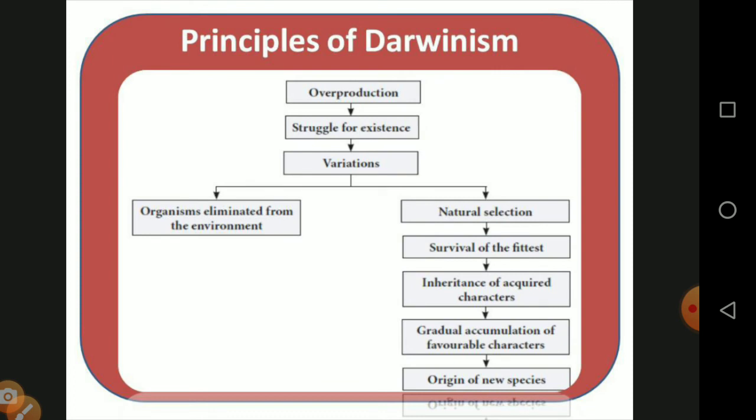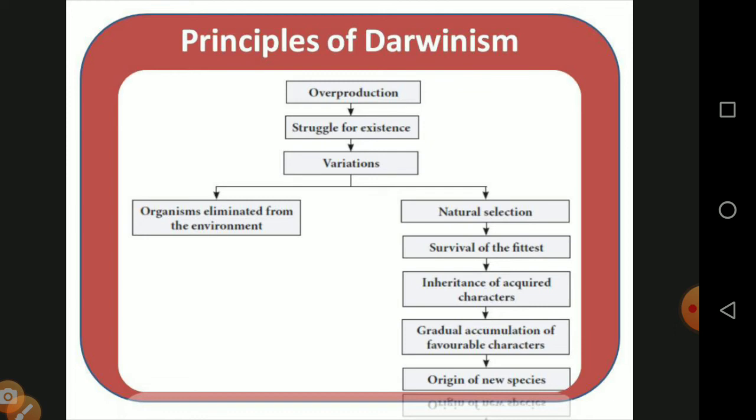Number one, overproduction. Each and every type of organism is part of the food chain. The grass is depending upon the grasshopper, grasshoppers are depending upon the frogs, frogs are depending upon the snake, and the snakes are depending upon the eagle. It is a food chain. If any link breaks from this chain, the particular species increases its number. That is called overproduction.